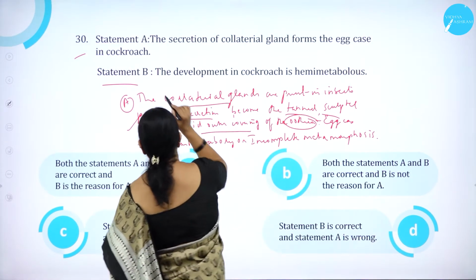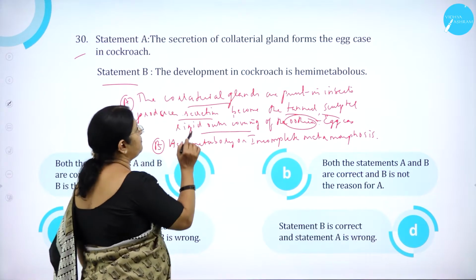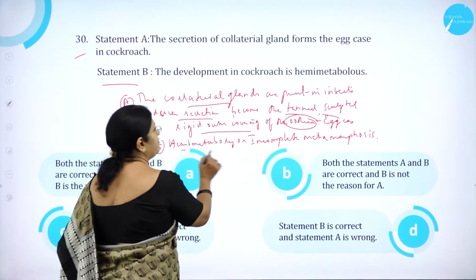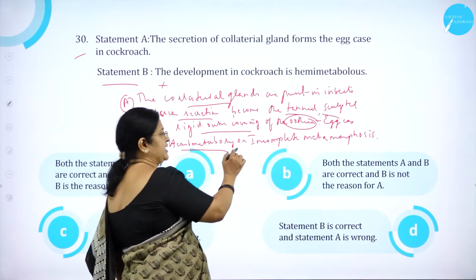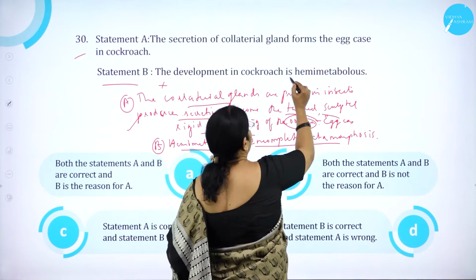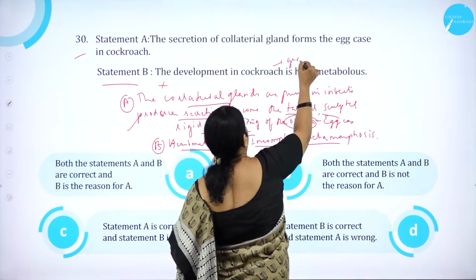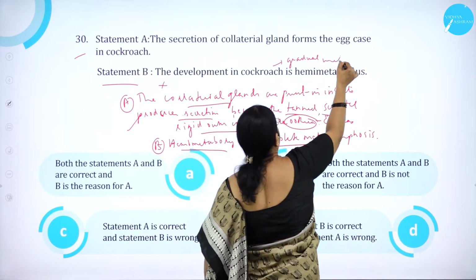Correct. Statement B, the development in cockroach is hemimetabolous. Wrong. Hemimetabolous means incomplete metamorphosis, but here the cockroach will undergo gradual metamorphosis.